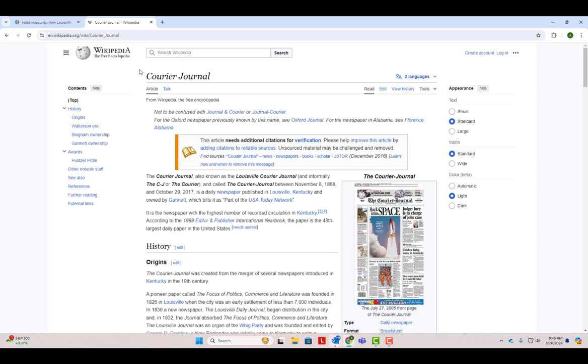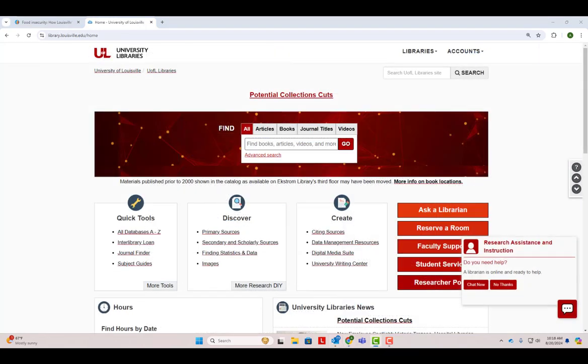If we open up a new tab and search for Courier-Journal, we can see that it is a daily newspaper published in Louisville, and it has the highest circulation of any newspaper in Kentucky. The Wikipedia page for a source will often tell you about the source's funding and potential biases, which will help you determine if it's a credible source of information. If you ever have questions about the reliability of an unfamiliar source, you can always talk to your professor or a librarian.